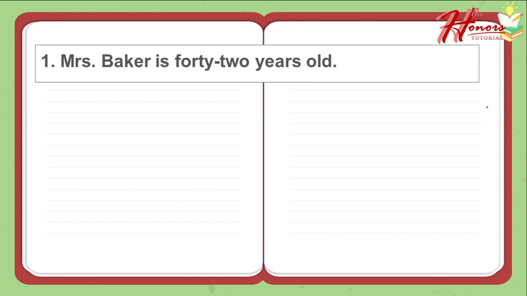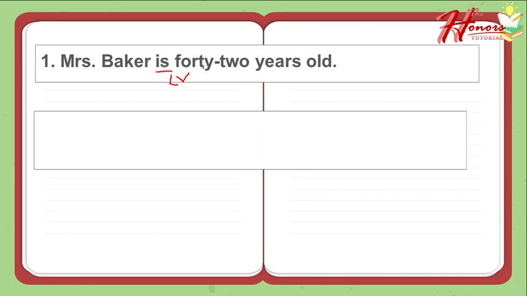Can you tell me where is the verb in the sentence? Okay, the verb is. And what type of verb is is? Is it an action, a linking, or a helping verb? Okay, very good. This is a linking verb because it links the subject Baker to the adjective.